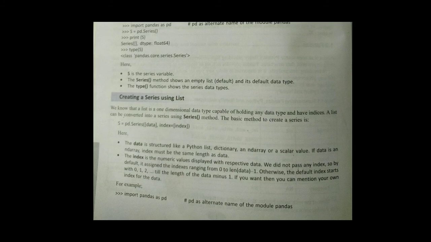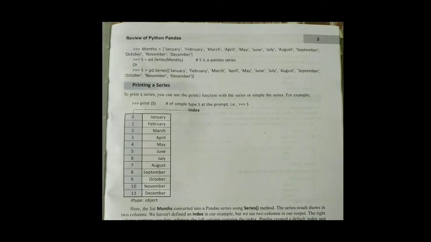So you can see import pandas as pd. In that, here one list is created for month. So months is equal to January, February, March, April, May, June, July, August, September, October, November, December. So it is written in a square bracket. So square bracket is a symbol for a list.